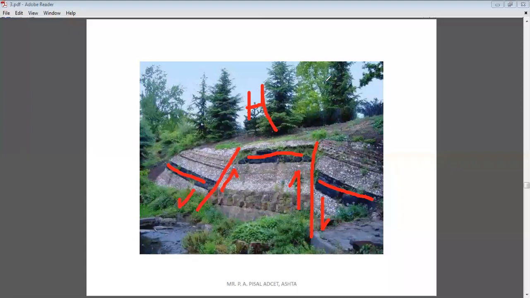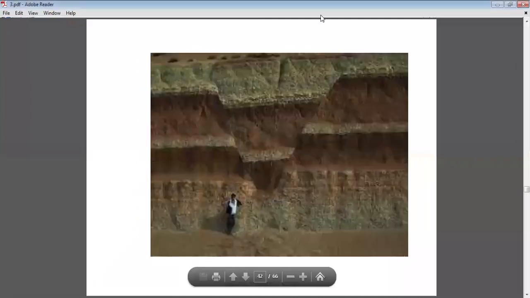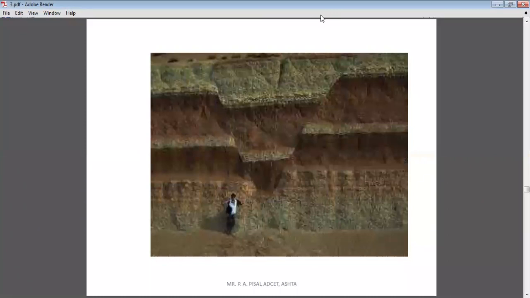Okay, now we will see another example. Now look at this picture. Observe the feature. Here you have to first identify the fault plane. So these are the two fault planes where movement is visible.